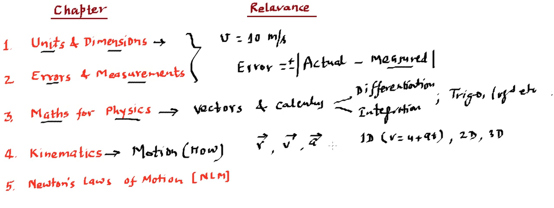A particular example of two-dimensional motion is going to be projectile motion in this case. And we will also talk about relative motion, how the relative motion takes place. And after learning how the motion is taking place, we will go for the next part of it. That's the next chapter, which is called Newton's laws of motion. Sometimes we also call it the dynamics of particle.